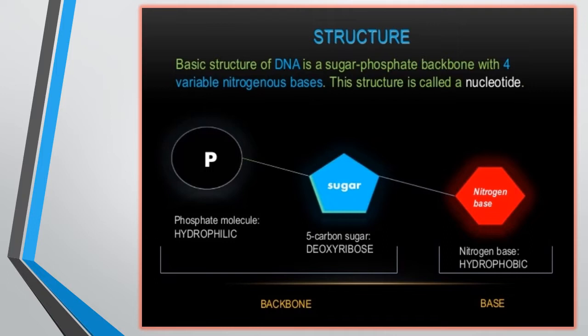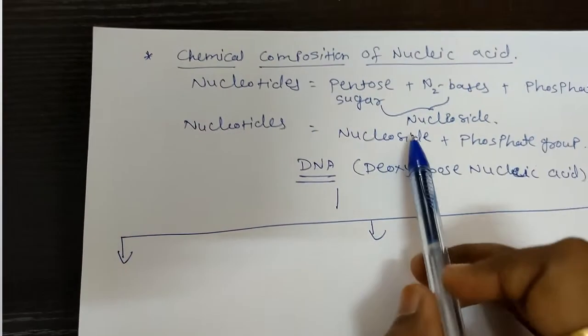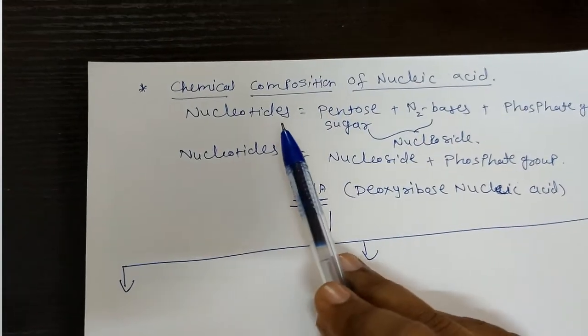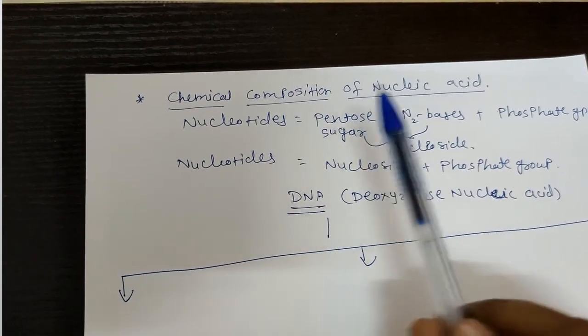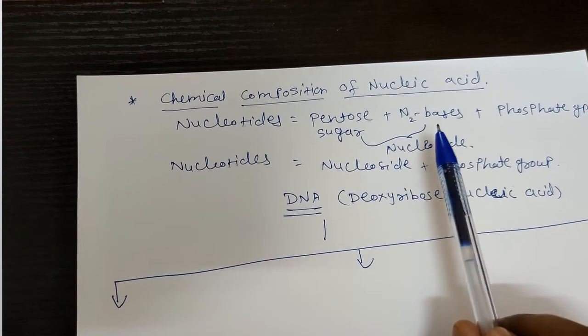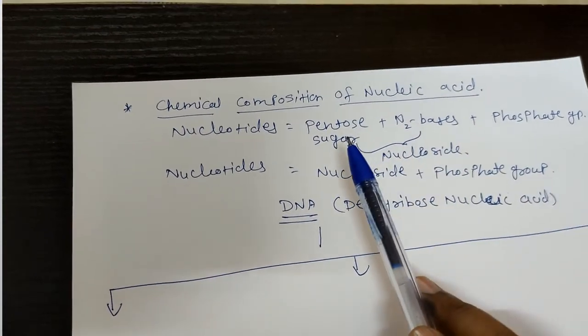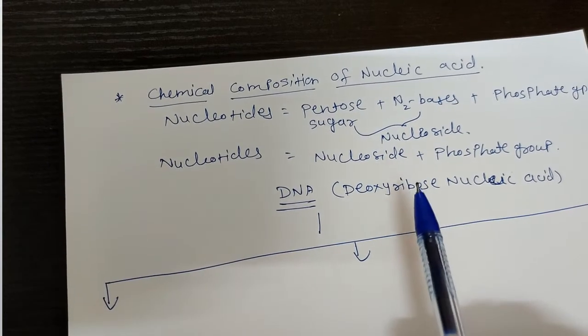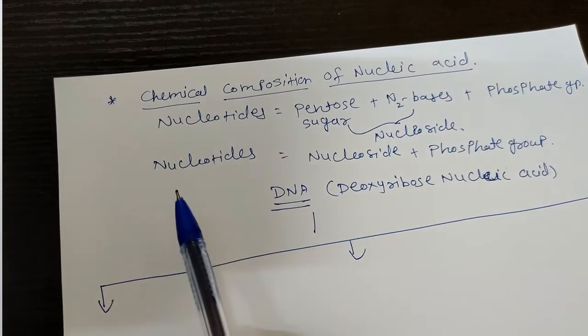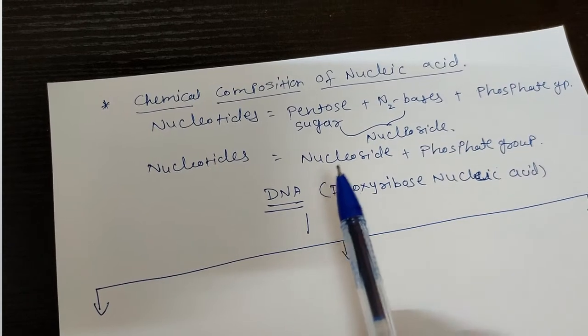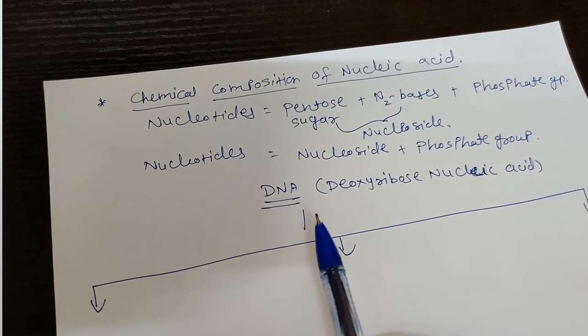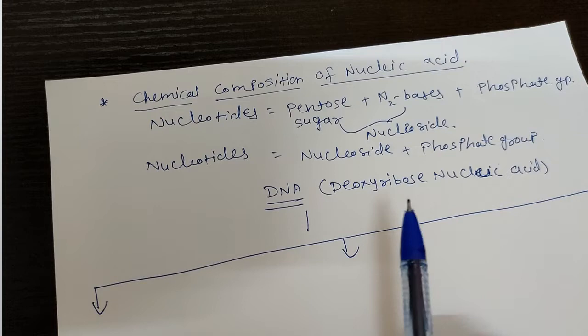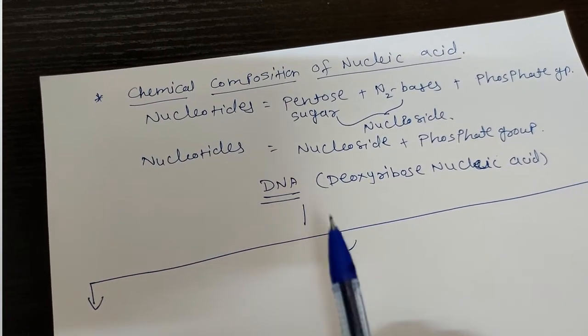Basically DNA is made up of three molecules: first the phosphate molecule, then the sugar, that is deoxyribose sugar, and nitrogen bases. Now let's see the chemical composition of nucleic acid. Nucleic acids are made up of nucleotides. Nucleotides are made up of pentose sugar, nitrogen bases and a phosphate group. Pentose sugar and nitrogen base together are called a nucleoside. So we can say nucleotides are made up of a nucleoside and a phosphate group. DNA, the deoxyribose nucleic acid, is also made up of nucleotides.